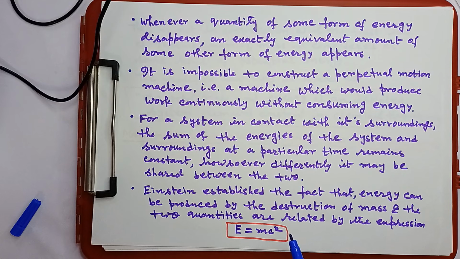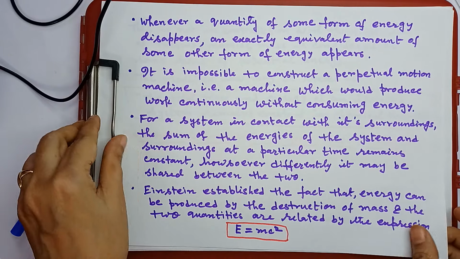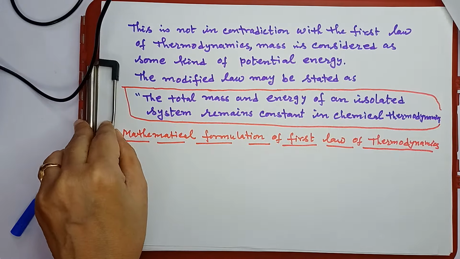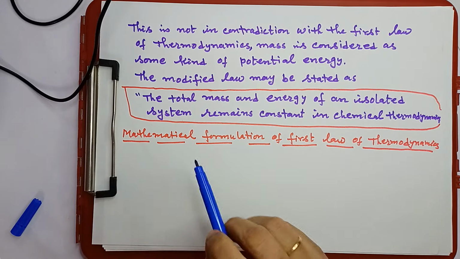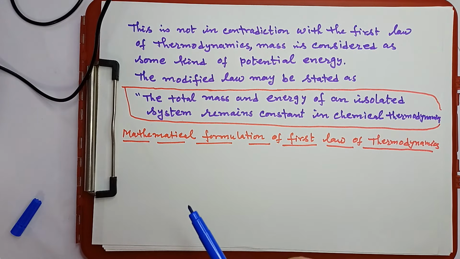But the first law of thermodynamics is telling that energy cannot be created nor destroyed, it can only be converted from one form to another. Then is it a contradiction to the first law of thermodynamics? No, this is not in contradiction with the first law. Why?